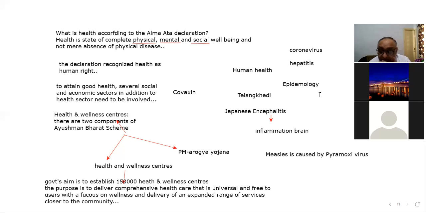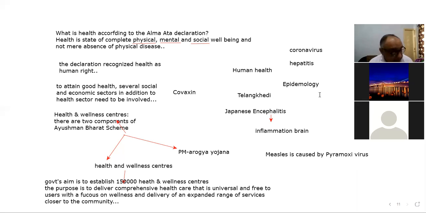The headquarters of National Center for Disease Control are at New Delhi. And the center advises the government on public health. Means this National Center for Disease Control advises the government on the issue of public health. Public health के issue पे guide करता है, क्योंकि ये एक research institute है.